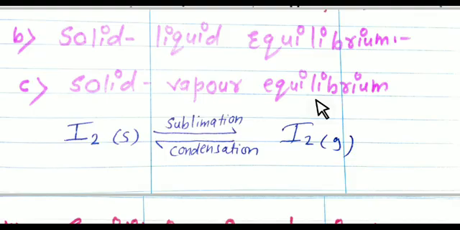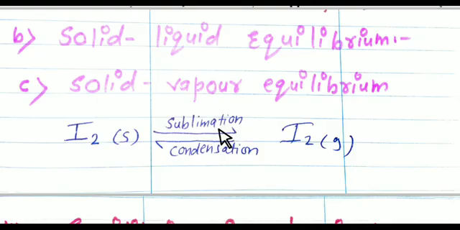Solid to vapor means solid is directly changed into a vapor, so the process is known as sublimation. Students, always remember, usually a solid first changes into a liquid and then into a gas. But here the solid is directly changed into a gas. It means that the process is sublimation.